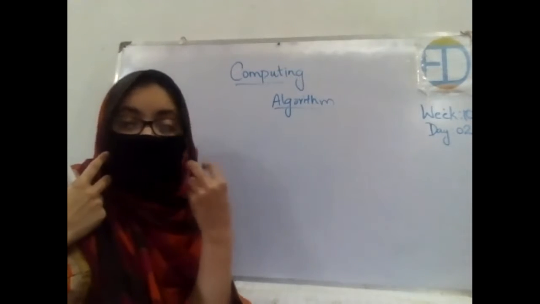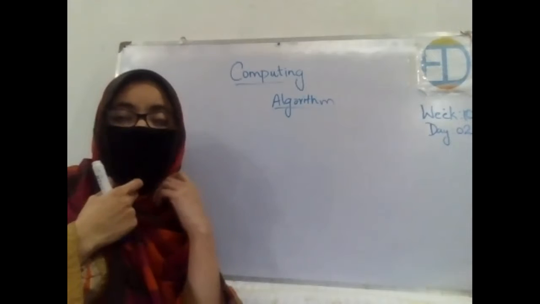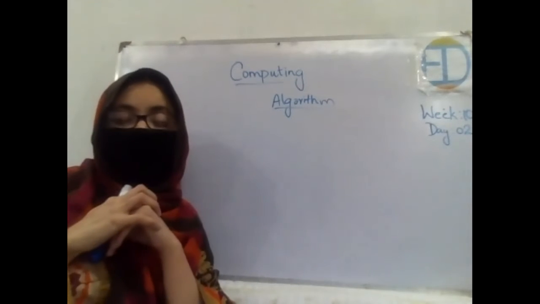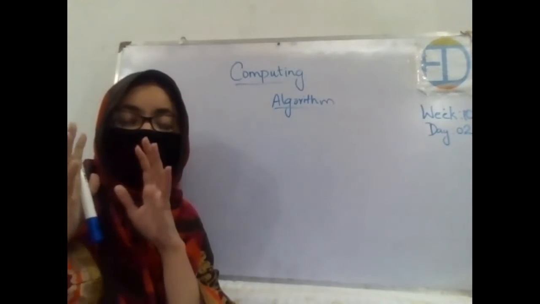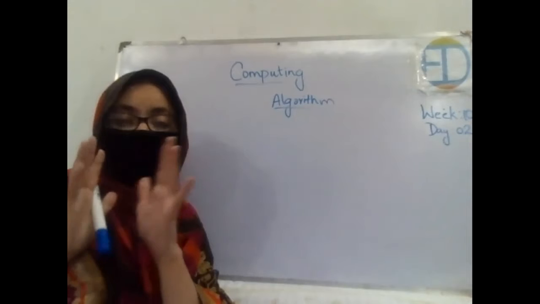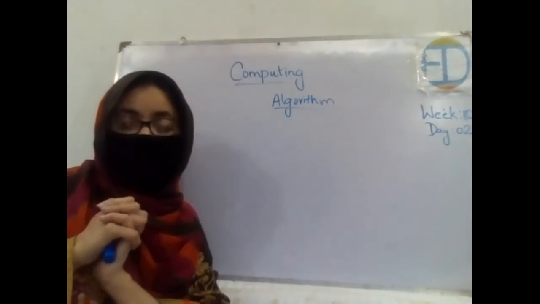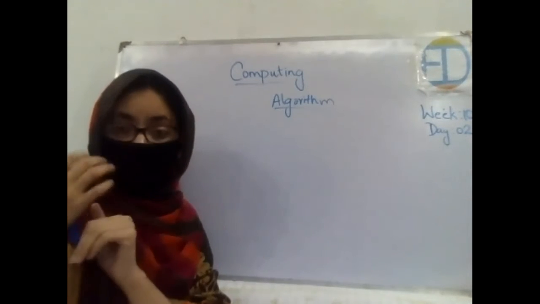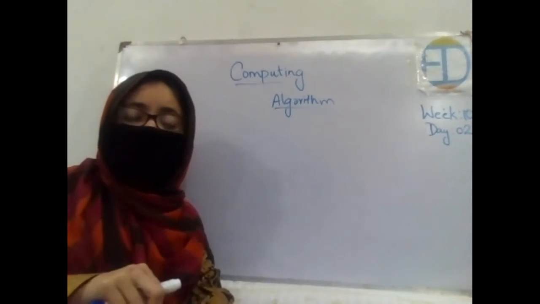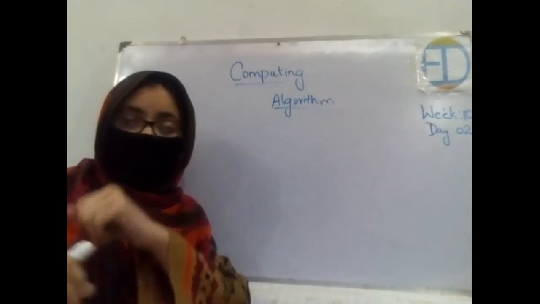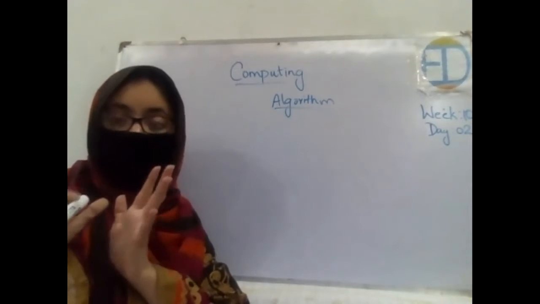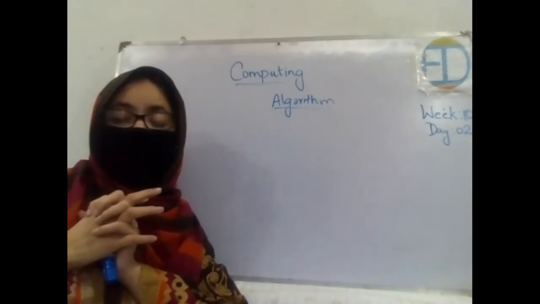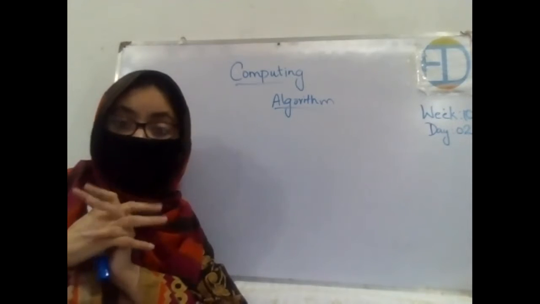We started with basic planning, the general meaning of planning, and what planning and algorithm mean in computer science, because we are discussing this in computing subjects. So in today's class, we will discuss in detail what an algorithm is and how we plan different programs in the computing world.